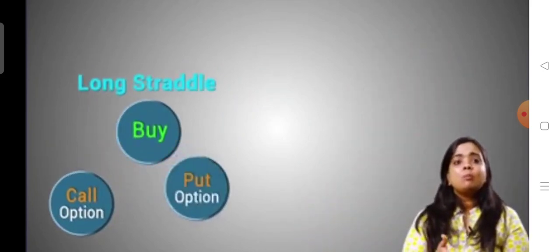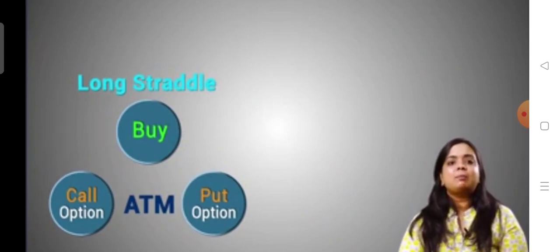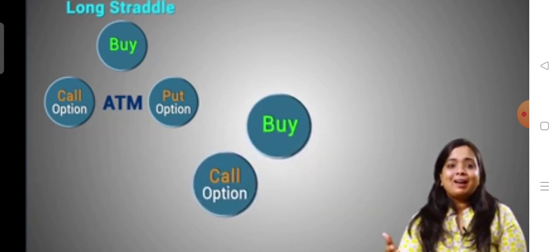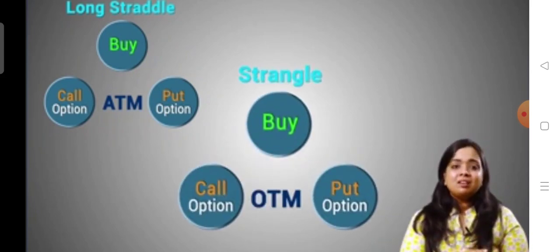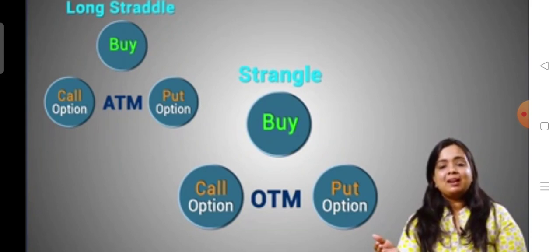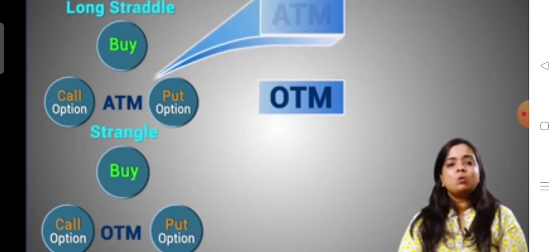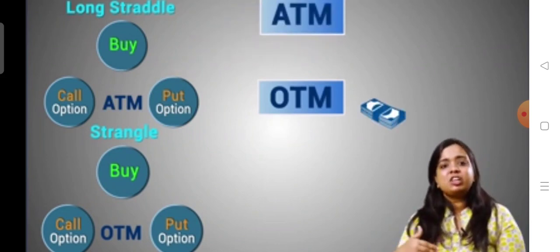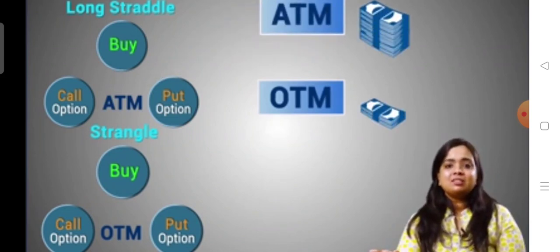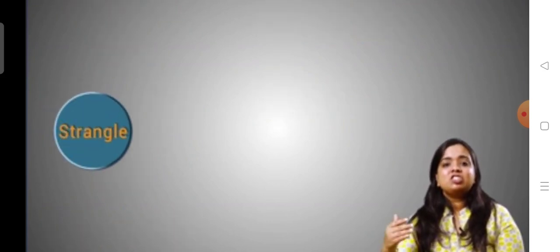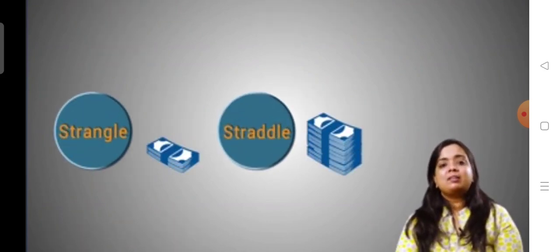In a straddle, you are required to buy call and put both at the money strike prices. However, in a strangle, we buy an out of the money call option and put option so as to reduce our cost. The out of the money options are always cheaper. They trade cheap compared to an at the money strike price. Therefore, setting up a strangle is cheaper than setting up a straddle.